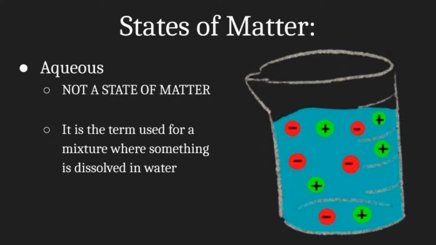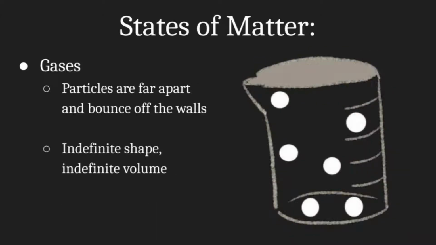The next thing we're going to discuss is the aqueous form. This is not a state of matter. This is when we have ions dissolved in a liquid, such as salt water, where we have Na+ and Cl- ions in the water. And we say that this has more entropy than just a liquid, because now you don't just have the water molecules, you have the water molecules, your cations, and your anions, or your positive and negative ions, in the solution that will mix around.